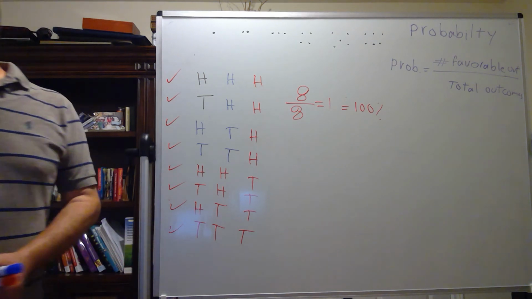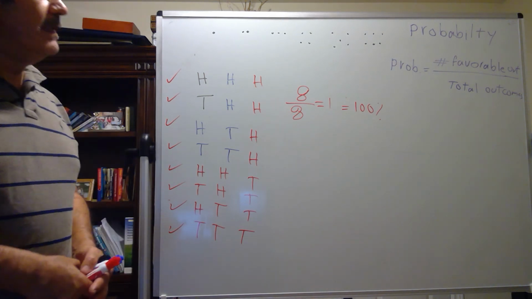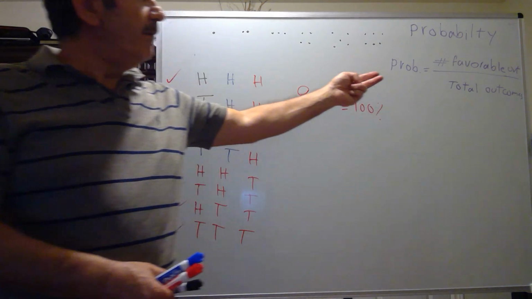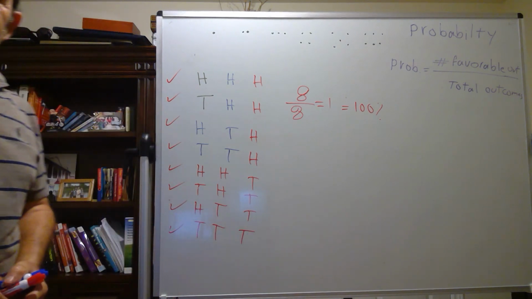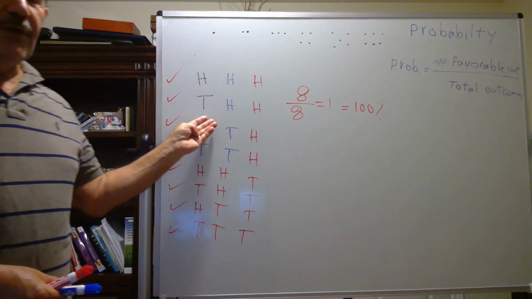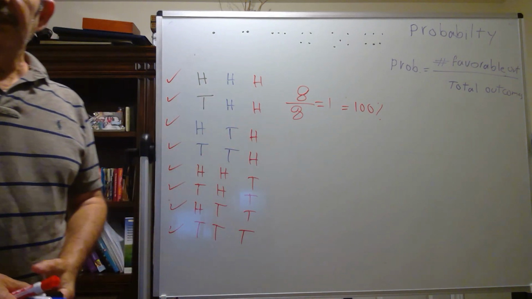Okay, this is all about possibility. This is the formula: number of favorable outcomes over total outcomes. We can calculate the probability. I talked about coins and I talked about dice.